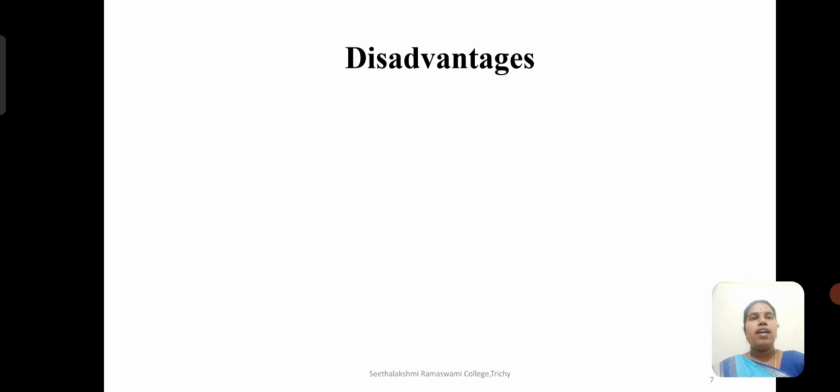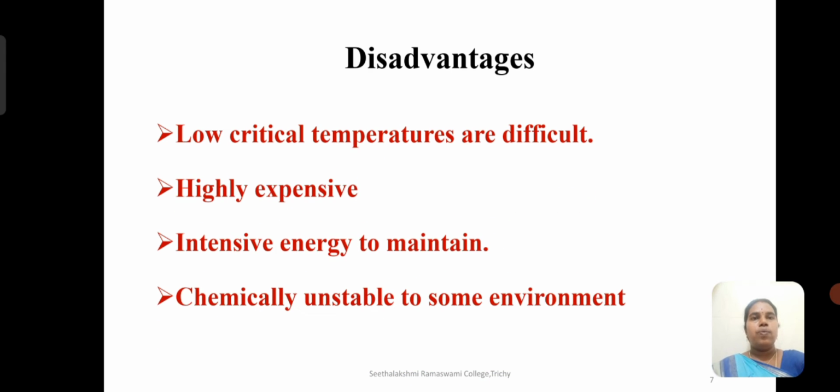As a coin has two sides, there are also some disadvantages, which are listed below. Low critical temperatures are involved, and maintaining them is difficult. It is highly expensive, intensive energy has to be maintained, and it is chemically unstable in some environments.